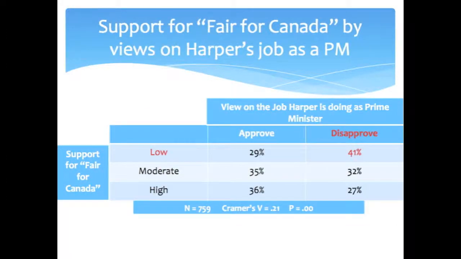My last hypothesis is proven by this cross-tabulation. As can be seen, 41% of the people who disapprove of Harper's work as Prime Minister also show low support for the Fair for Canada campaign. The Cramer's V of 0.21 shows that this is an acceptable strength of association. The chi-squared of 0.00 tells us that its statistical significance is very likely representative of the population and is not due to chance. An ANOVA test cannot be run, as the independent variable only has 2 categories.